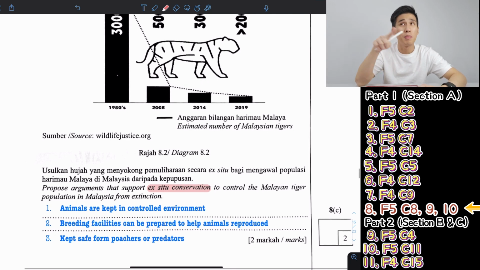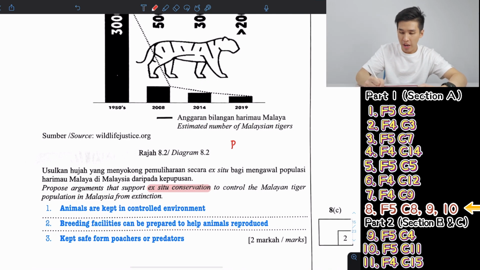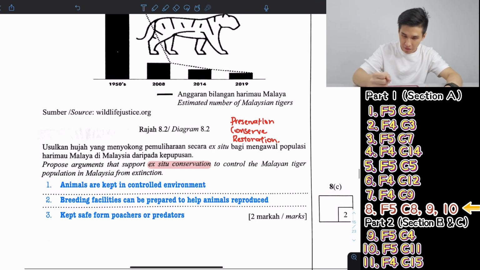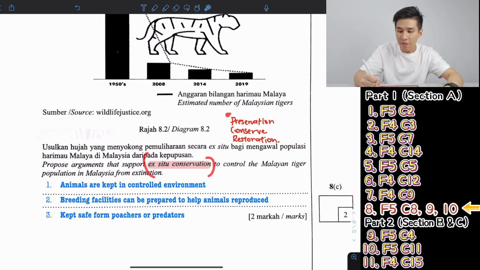Now, this is under the topic 10.2, what we call preservation. Then you have conservation. And also you have, what's the last one? Preserve, conserve, restoration. Almost forgot. Okay, I talk about preserve first.